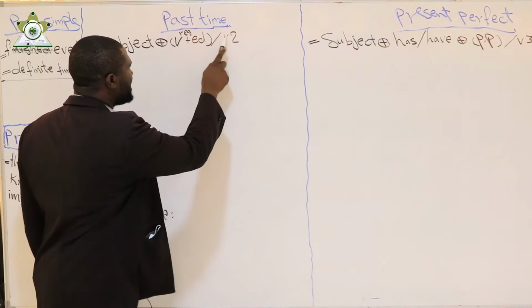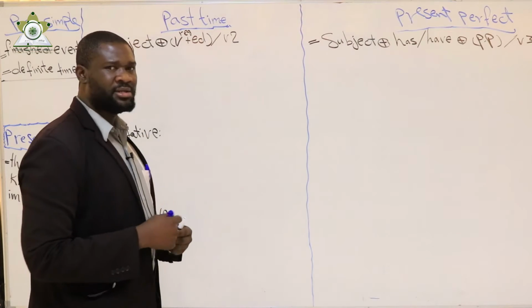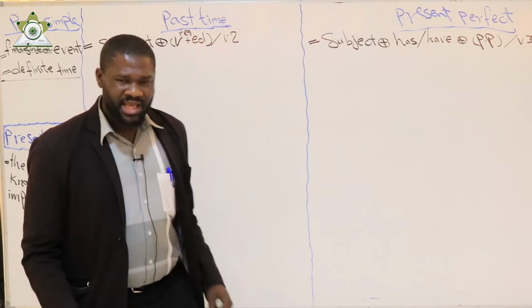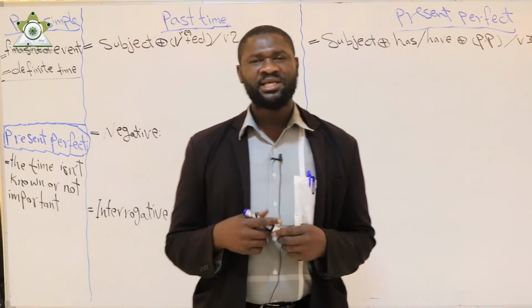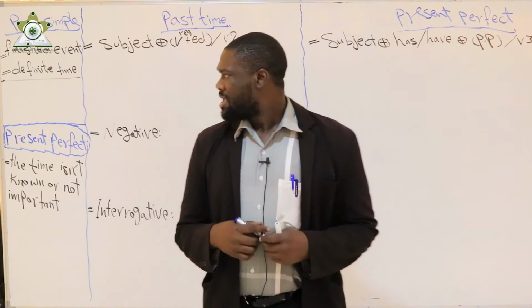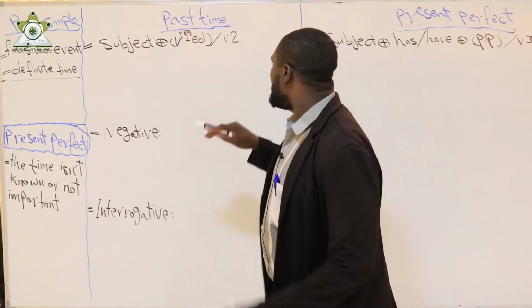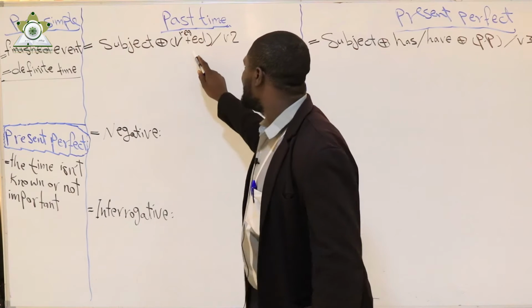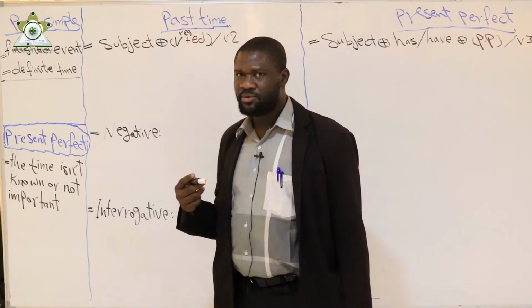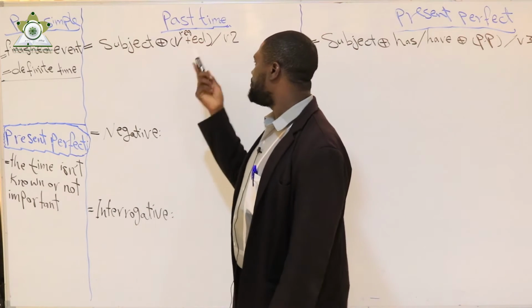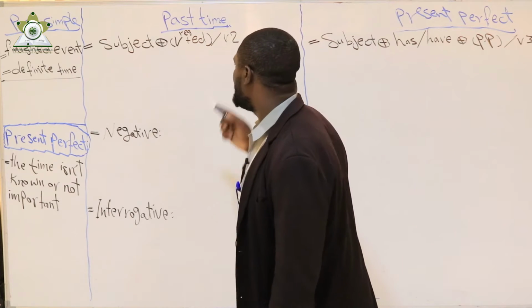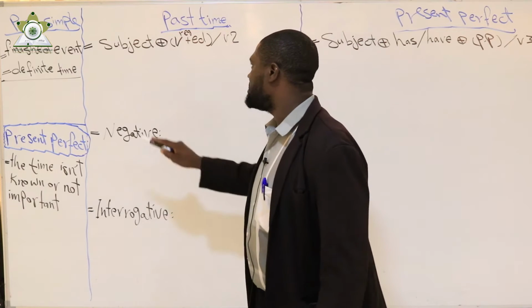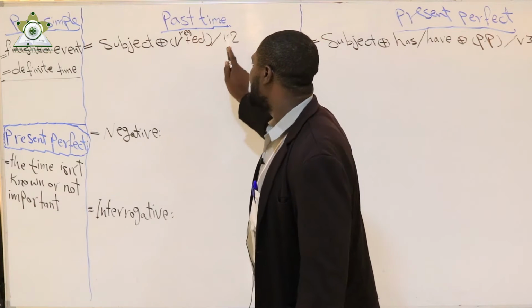But in case the verb is irregular, I have different forms. For example, the past of go is went, the past of find is found. So for this reason, I prefer to say subject plus verb two, or plus the past form of the verb.